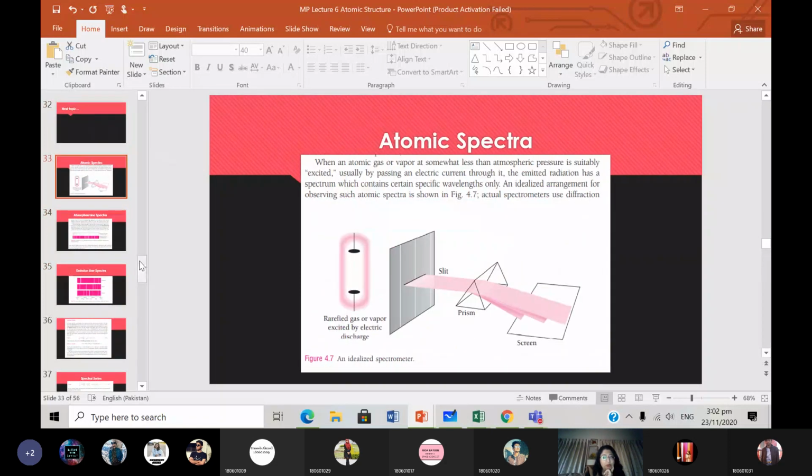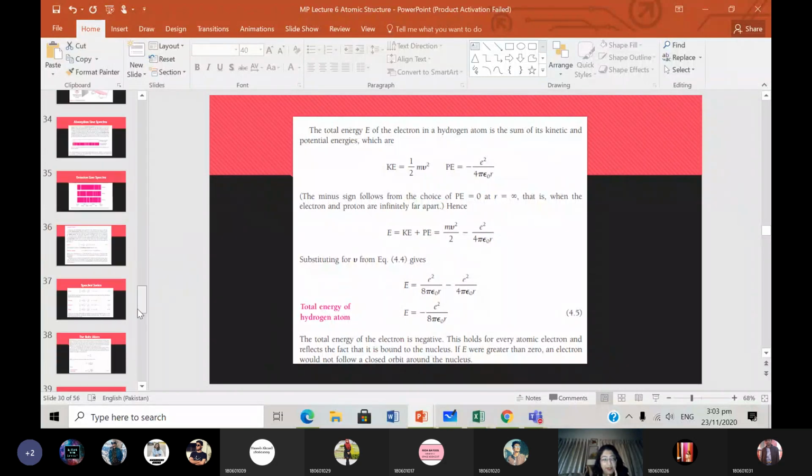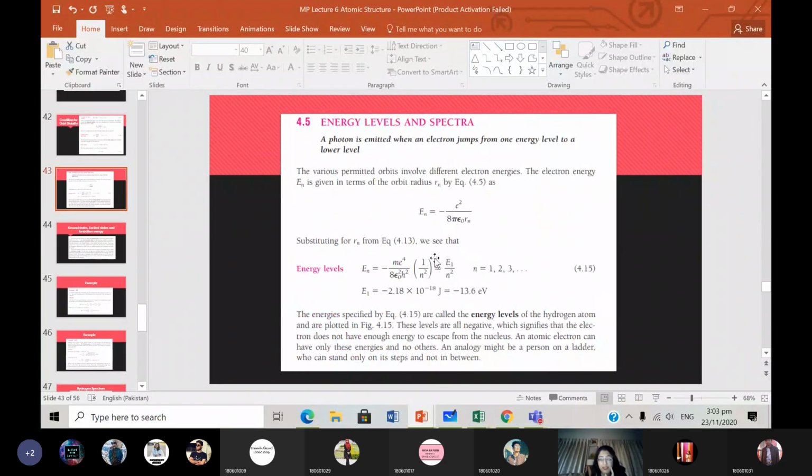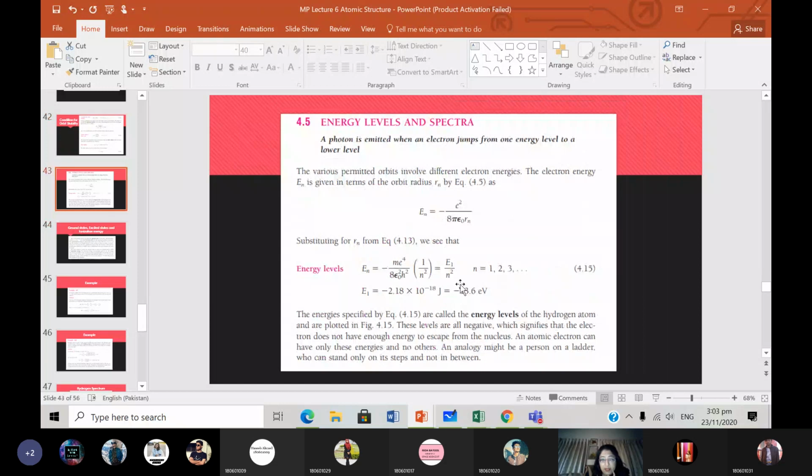Where did that go? Here we go. The total energy of the electron in the hydrogen atom is given by this, and it is a negative value. This is the total energy in terms of the radius of the orbit. Substituting for Rn from equation 1.4.13, which is the radius of the electron orbit, we will get En equals E1 over n square, where E1 is the energy of the innermost orbit, where n equals 1. These constants over here make E1.